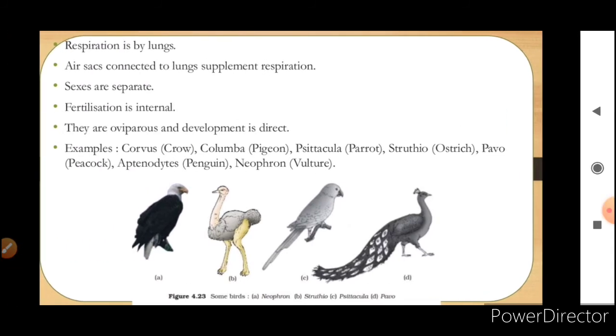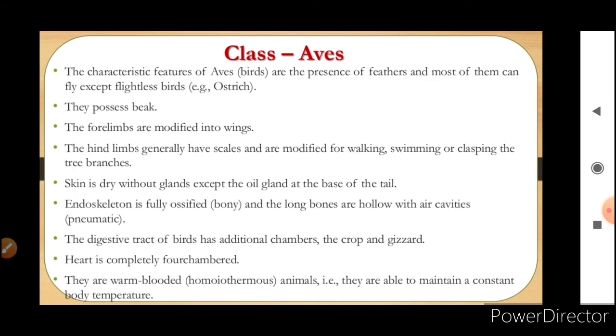Respiration is by lungs. Air sacs connected to the lungs supplement respiration. Air sacs are present in them which help in respiration. Sexes are separate, that is dioecious. Fertilization is internal, inside the body. They are oviparous, egg laying, and the development is direct. Examples: crow, pigeon, parrot, ostrich, peacock, pigeon and vulture.